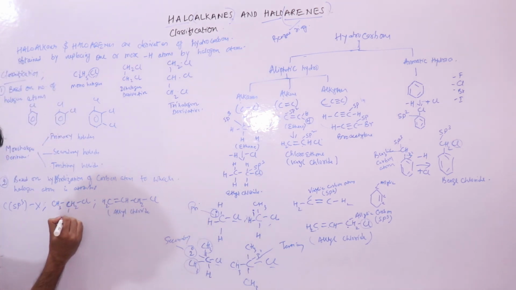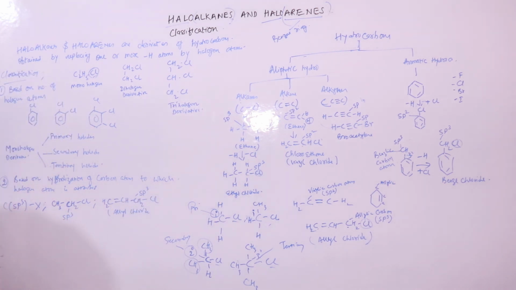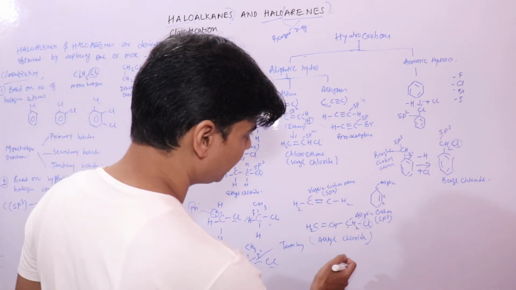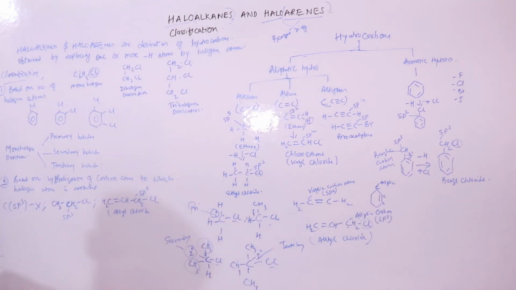So this is your sp3 hybridized carbon atom. Similarly, you have other allylic carbon atom. This one, I have taken this one. This is also an allylic carbon atom, right? So if we have this type of compound, this is also your allylic system, right? Double bond, then you have carbon atom.